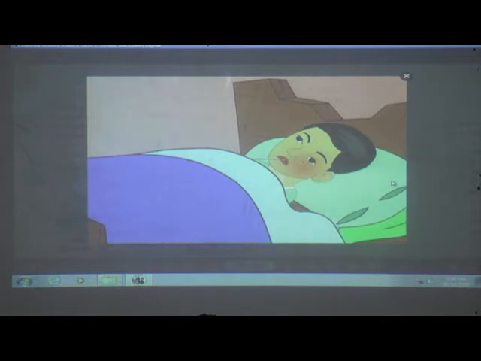Your parents may place a thermometer in your mouth when you are sick. They do this to check if you have a fever. If your body temperature is high, you have a fever.